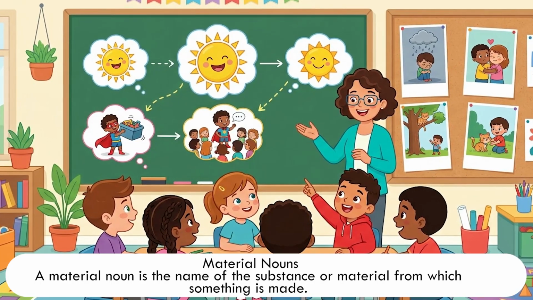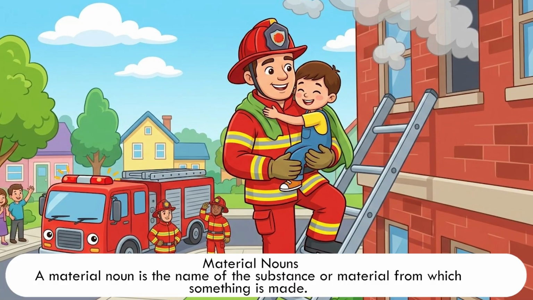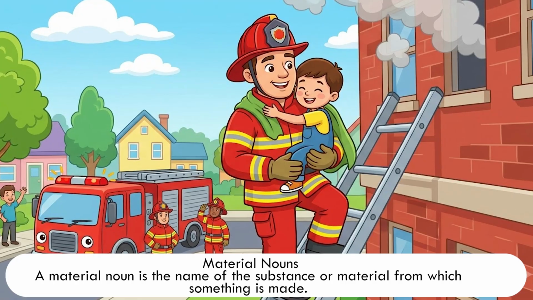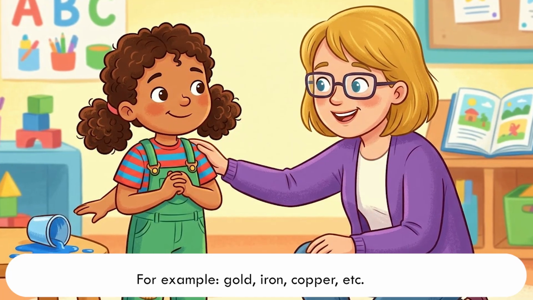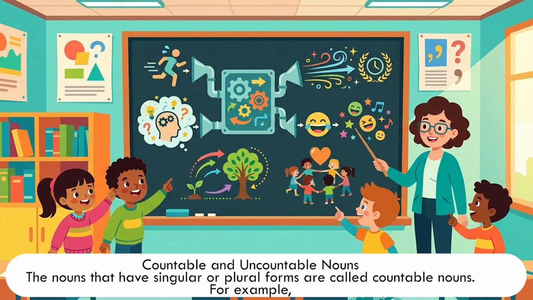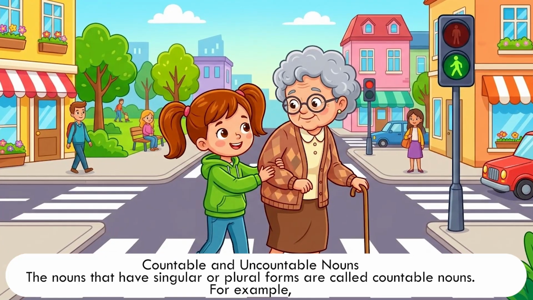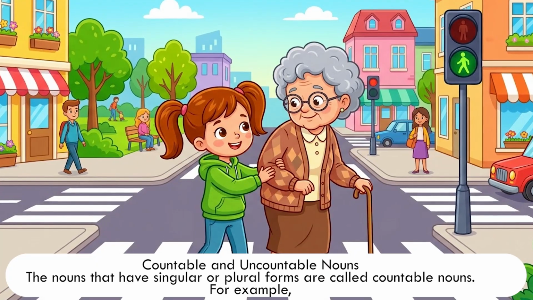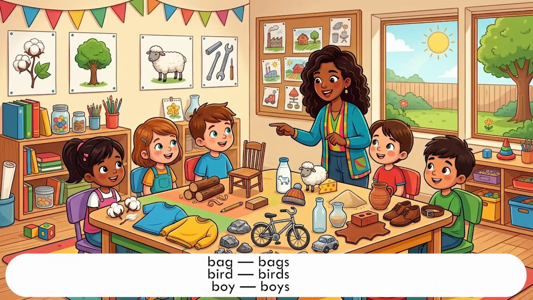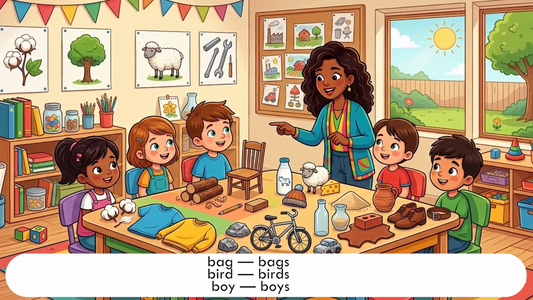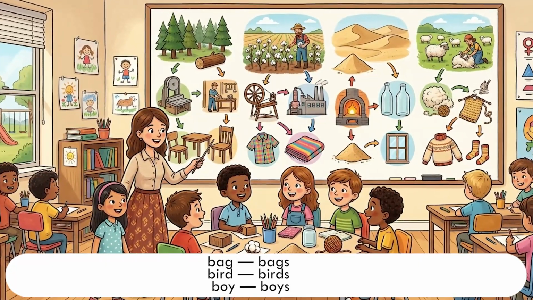Material nouns. A material noun is the name of the substance or material from which something is made. For example, gold, iron, copper, etc. Countable and uncountable nouns. The nouns that have singular or plural forms are called countable nouns. For example, bag, bags; bird, birds; boy, boys.